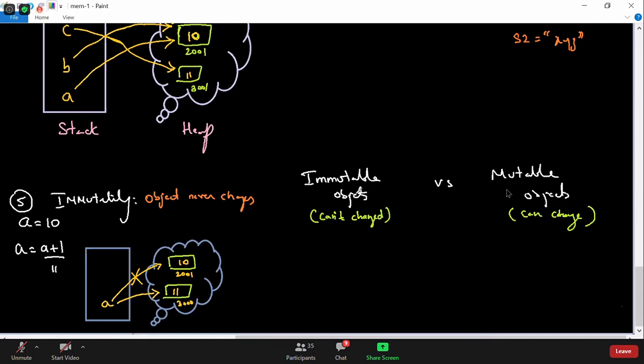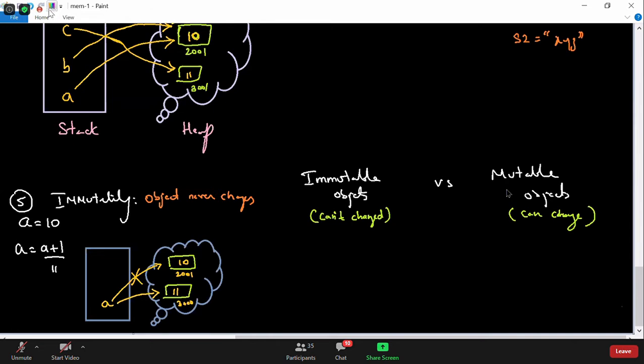So the first question can be: explain immutable object. You can explain this example and everything. And the second question will be: explain immutable versus mutable. Understood, everyone? That immutable means cannot change and mutable means it can be changed. Thank you, Ubul, for confirming, so that I can go for an example now.